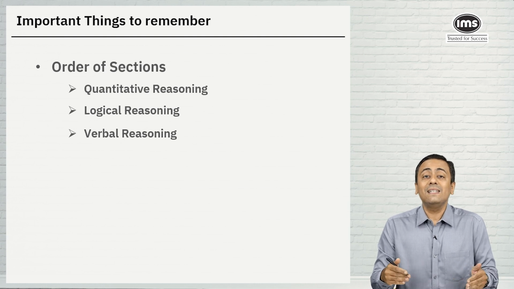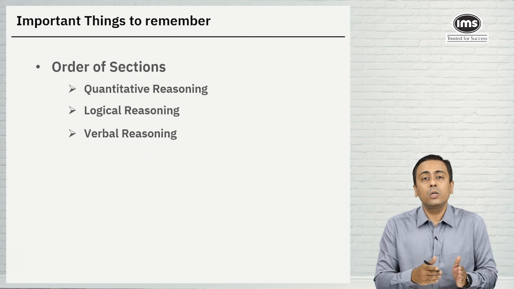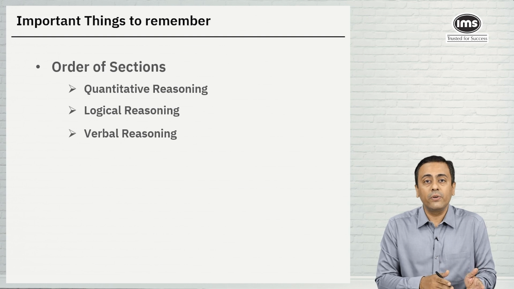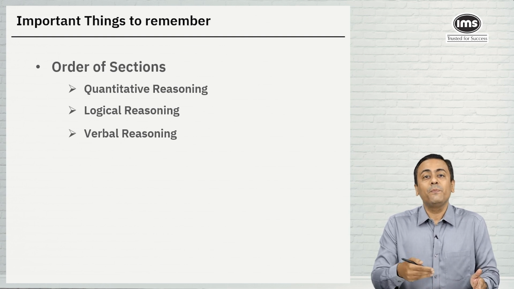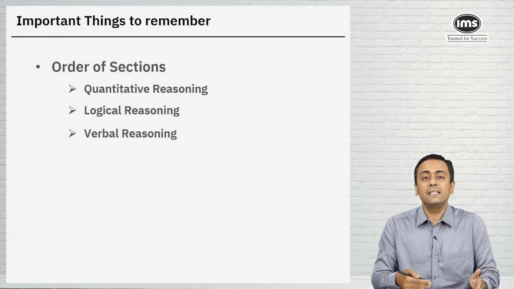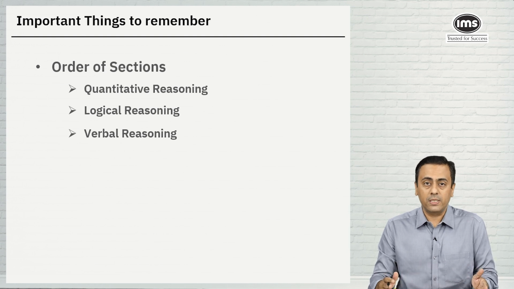Once the logical reasoning section starts, he can navigate questions 1 to 80, 40 of quantitative reasoning as well as 40 of logical reasoning. And if the student now wants to move from logical reasoning to the verbal reasoning section, he will have to submit the logical reasoning section. And now he can navigate through the entire 120 questions.